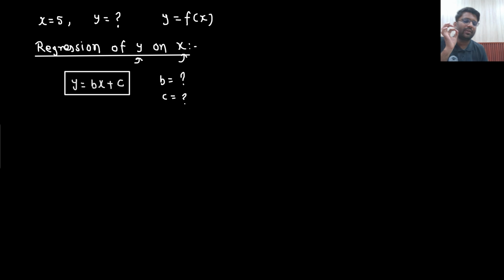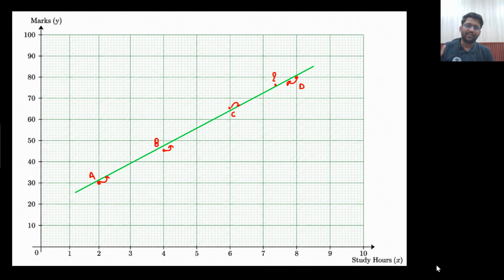Here we will only study straight lines, okay? Only straight lines. In the whole chapter of regression in engineering mathematics, we will always study the straight line. The regression line will always be a straight line. What is the equation of a straight line? y equals bx plus c. You are supposed to find out the values of b and c.